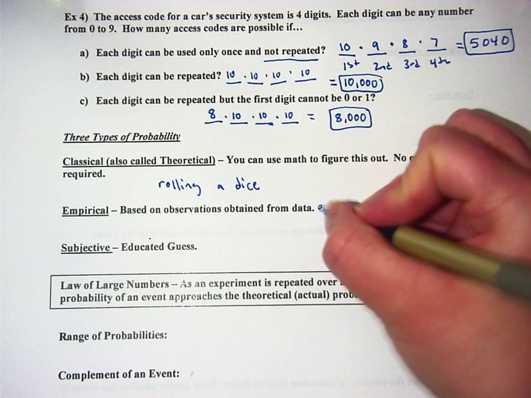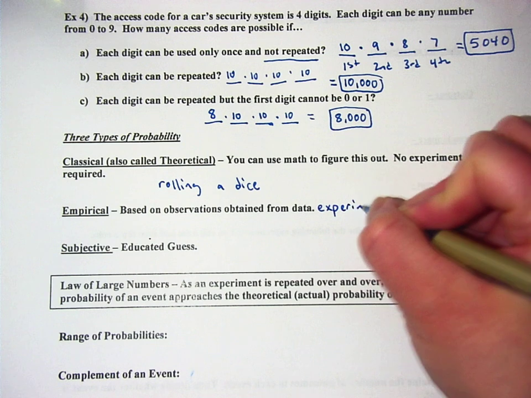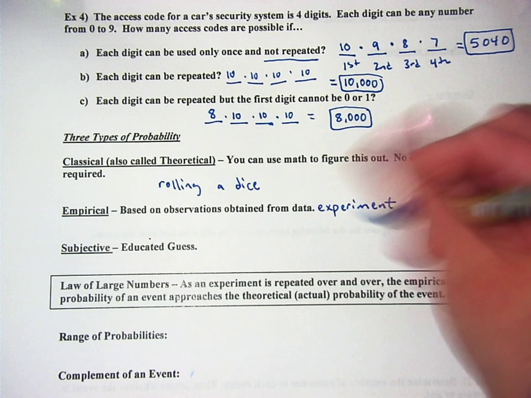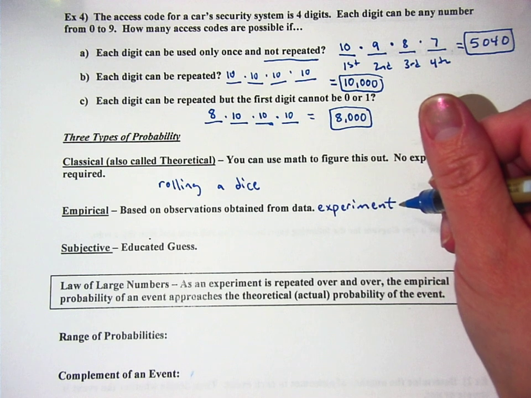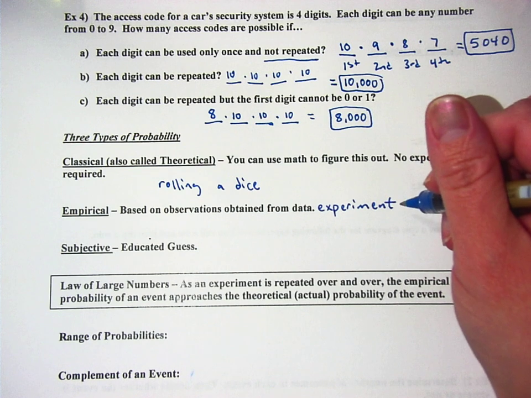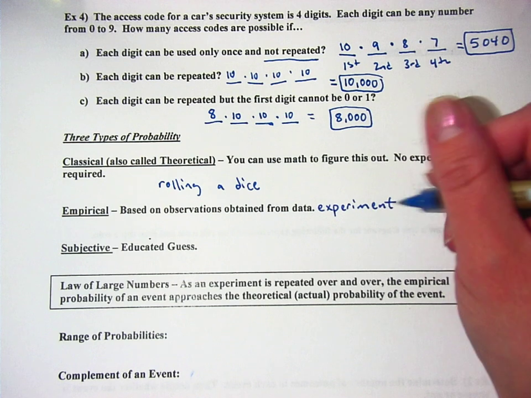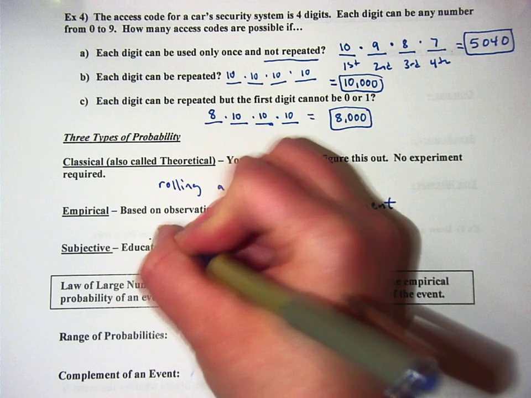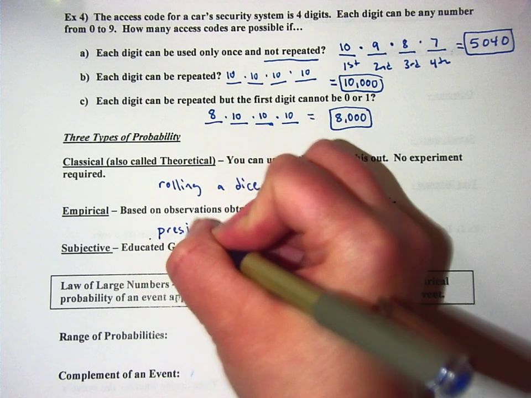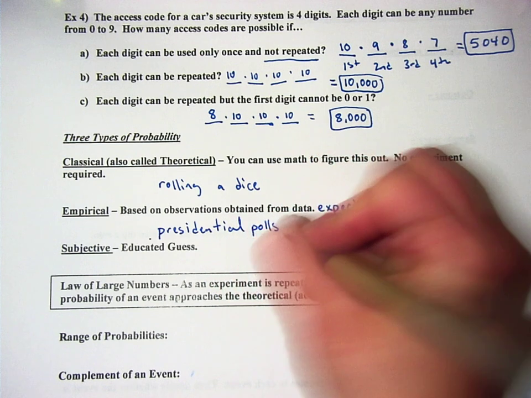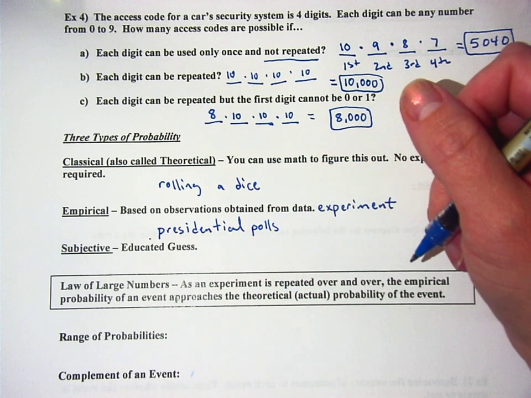Empirical is an experiment. You've got data, either from the past or currently that you're looking at. So you could say, hey, from experience, we know that 42% of people in this town have a dog. What are the chances that the person at the next house has a dog? That would be 42% because you're looking at past data. This is also stuff like presidential polls, trying to figure out who the next president would be, that kind of thing.